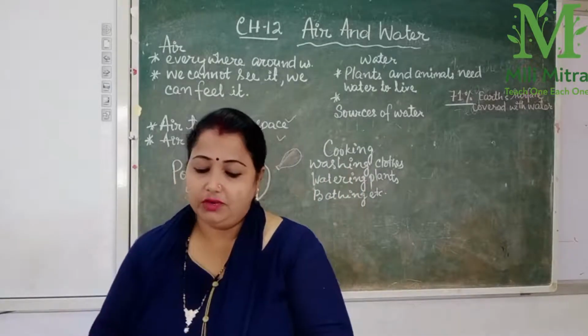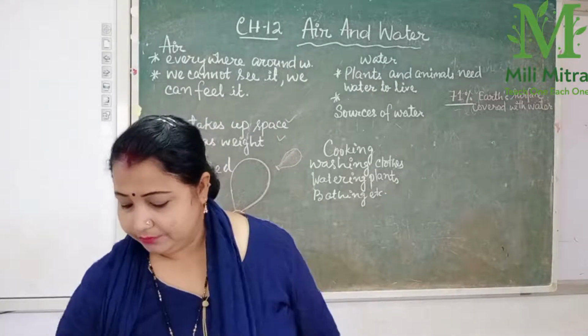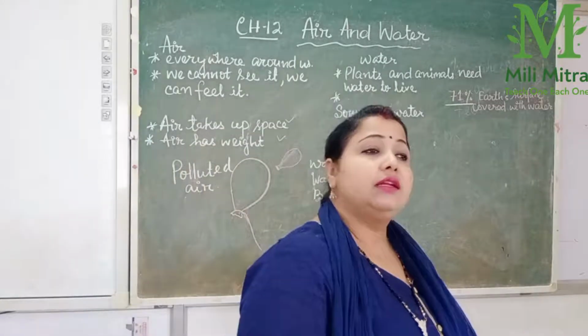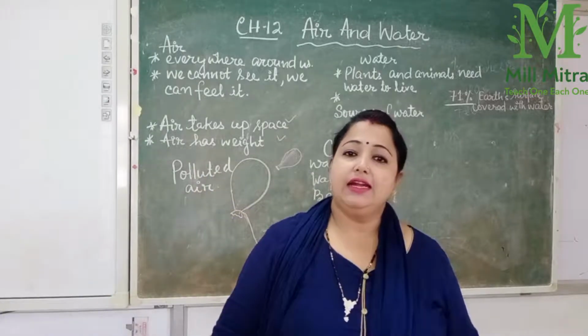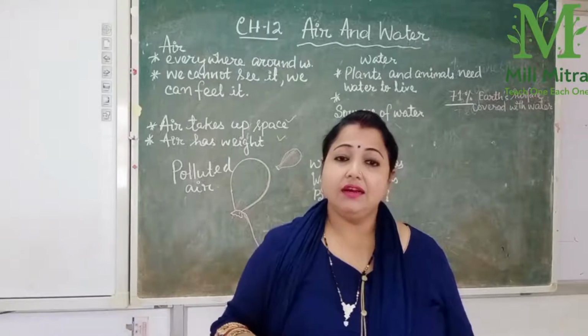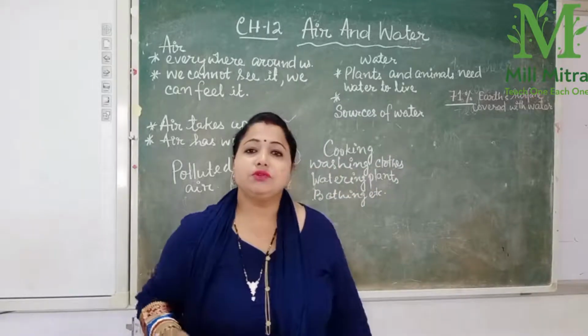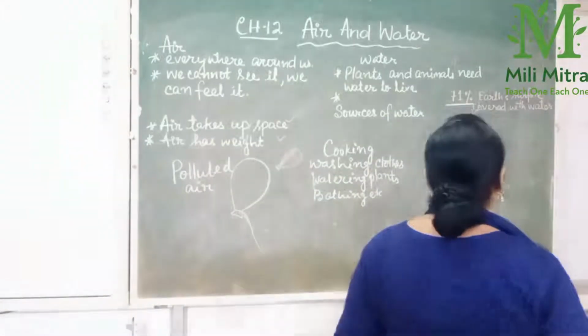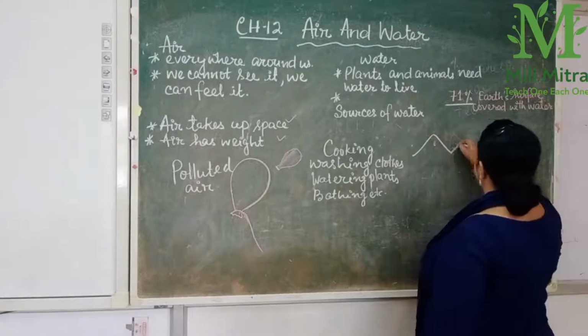Some sources of water are hand pumps, which you have seen, and taps, then wells, okay, but the main source is rain. Let me show you the water cycle. You can see how I can draw.